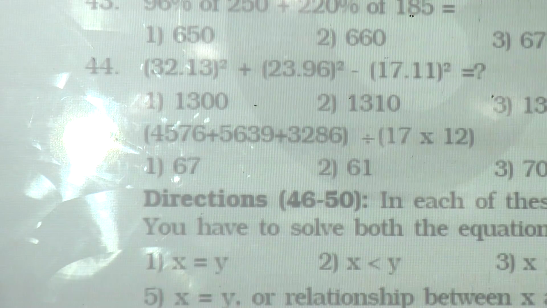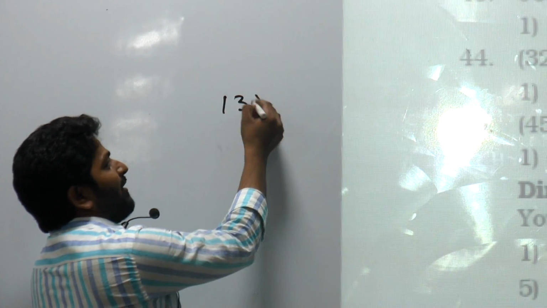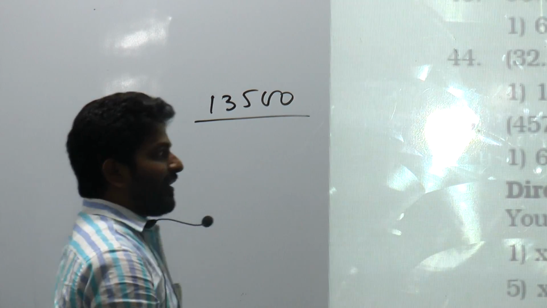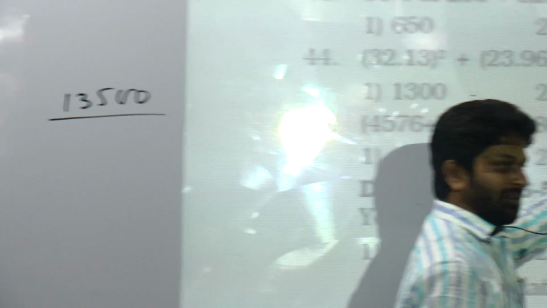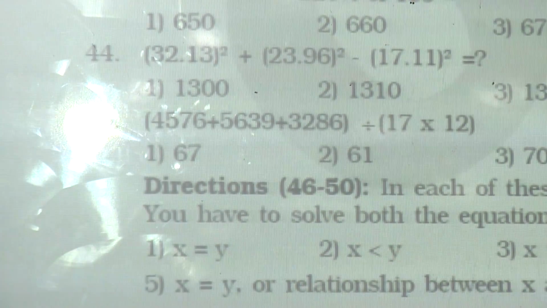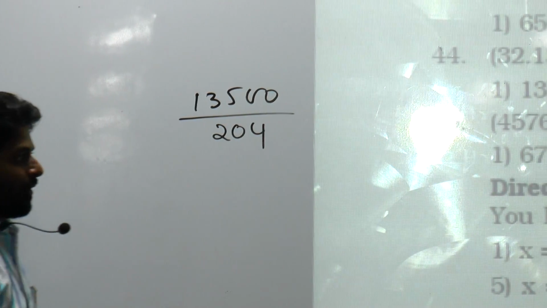You can write it as 200. In the sense 1500. In the sense 13,500. Divided by, how much is 17 12 times? 17 10 times, 170, and then 2 times, 34. Total 204.